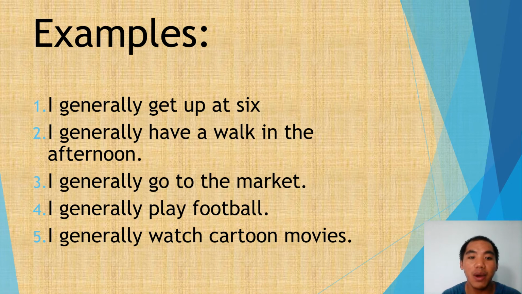The verbs in here happen how many percent? That's how often the verb in those sentences occurs or happens. Is it 100%, 90% or 80%? It's 80% because 100% is for always, usually is 90%, and 80% is for generally. And again, that percentage tells how often that verb happens.